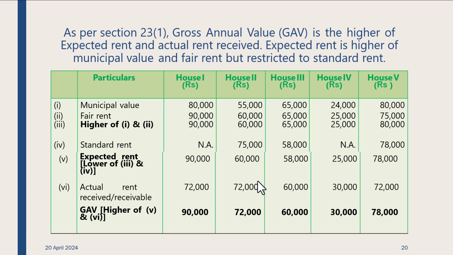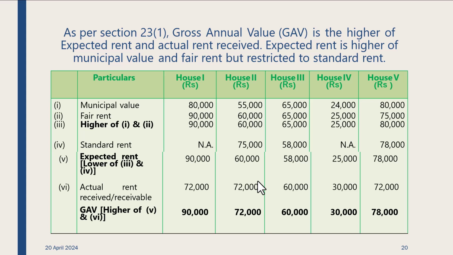Suppose the municipal value is 50,000. Fair rent is 60,000. Higher of the two is the fair rent. Standard rent is 75,000, so it cannot exceed the standard rent. That means the expected rent will be 60, but you are receiving 72, so you have to pay tax at 72. Now, house number 3: the municipal value is 65,000, fair rent is 65,000, higher of 1 or 2, 65,000. Standard rent is 58,000, which is lower, so you have to take 58,000, because the standard rent will prevail in that case. But you're getting 60,000, so the GAV will be 60,000.